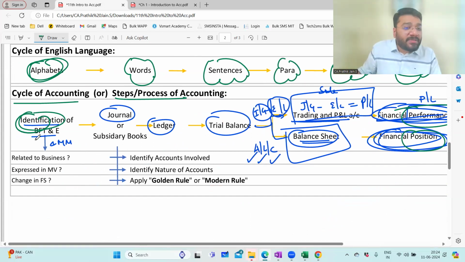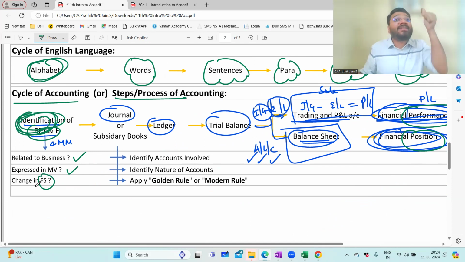So identifying a business financial transaction. You have to check whether this is related to business, whether there's a monetary value attached to it. And this business financial transaction should have an impact on the financial statement, whether the financial statement is getting changed. For example, I buy goods, purchase. So this transaction, can I say it will affect my trading and P&L account? Because trading and P&L account records what? Income, gain, expense, loss.